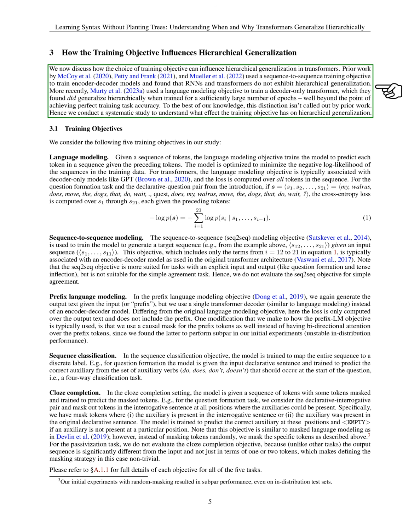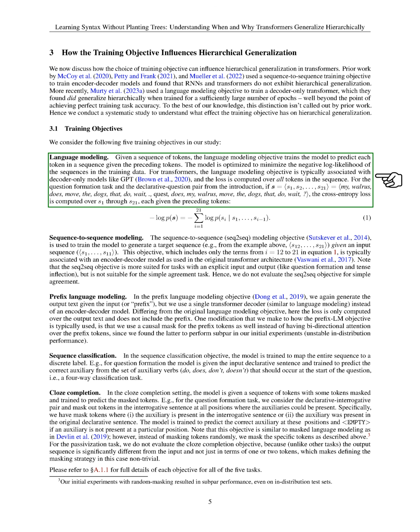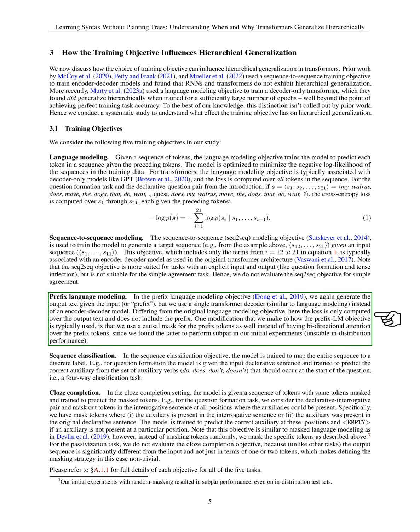There are several training objectives we considered. 1. Language modeling. This objective trains the model to predict the next token in a sequence based on the preceding tokens. It is commonly used in decoder-only transformer models like GPT. 2. Sequence-to-sequence modeling. This objective involves generating a target sequence given an input sequence and is typically used in encoder-decoder models. 3. Prefix language modeling.